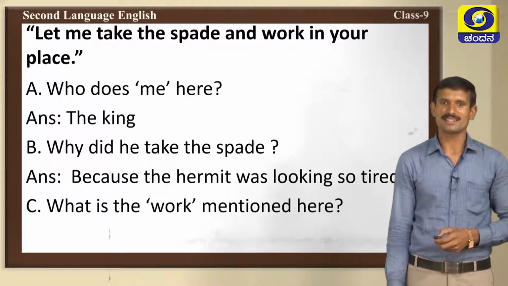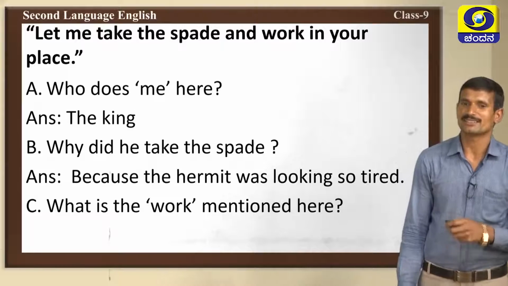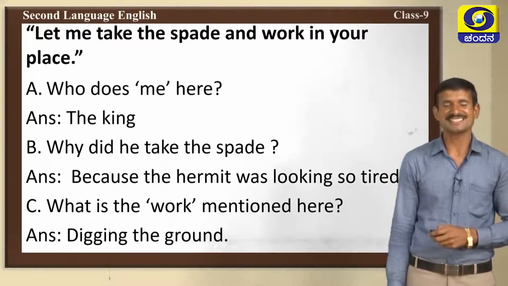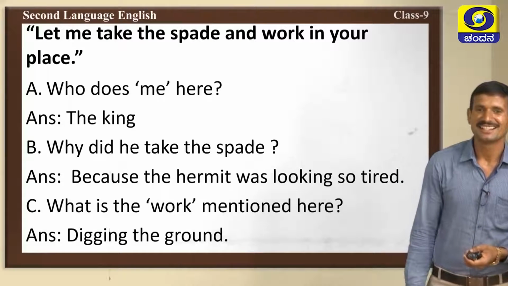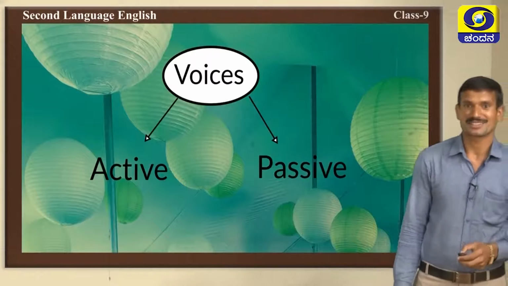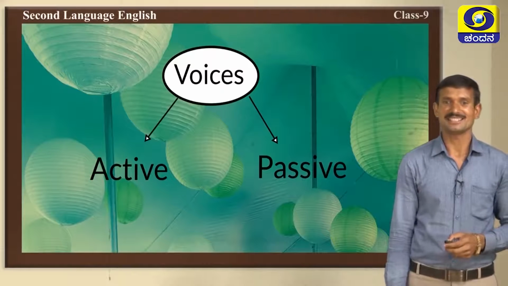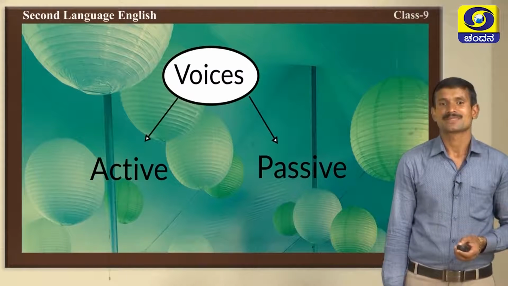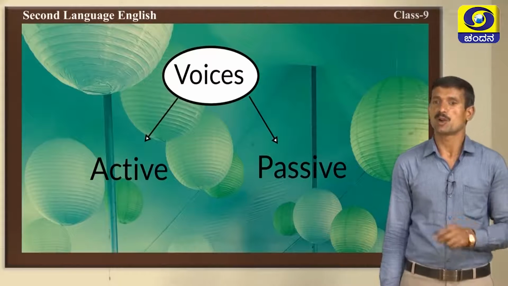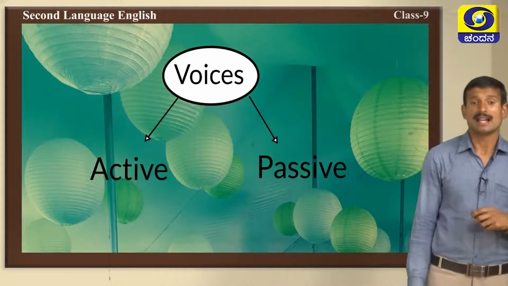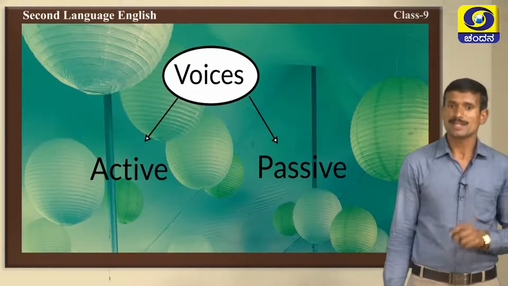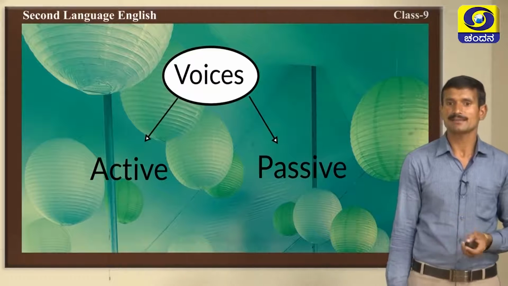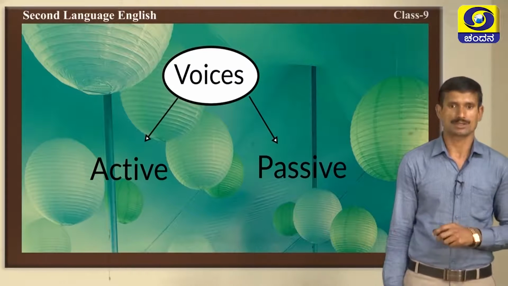Then, what is the work mentioned here? Yes, very good. Digging the ground. He was digging the ground. Next, voices. There are two types, active and passive voice. In the active voice, the subject is important. In the passive voice, the object is important.